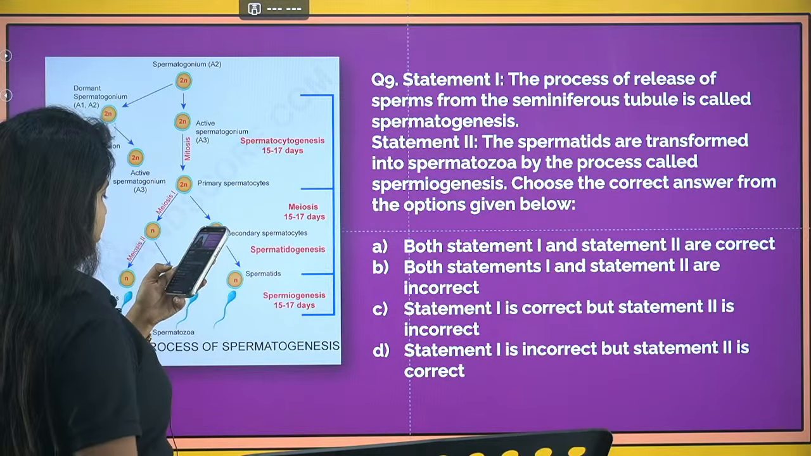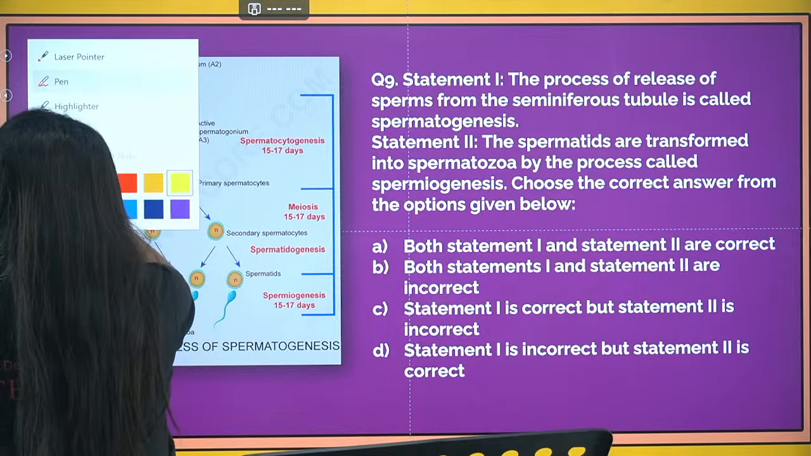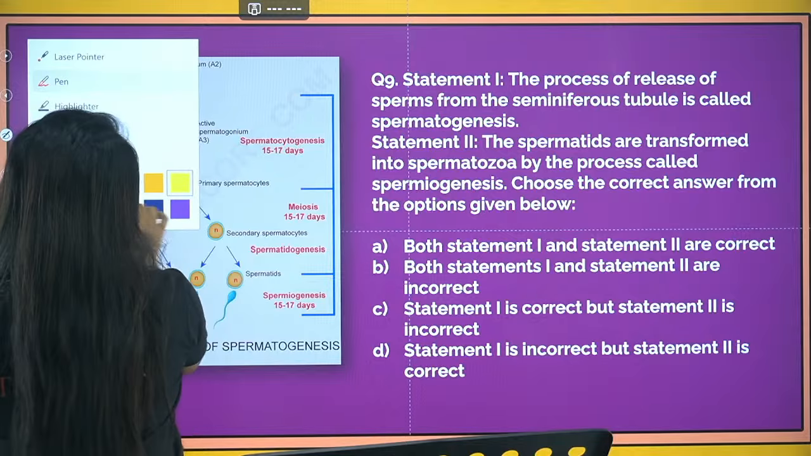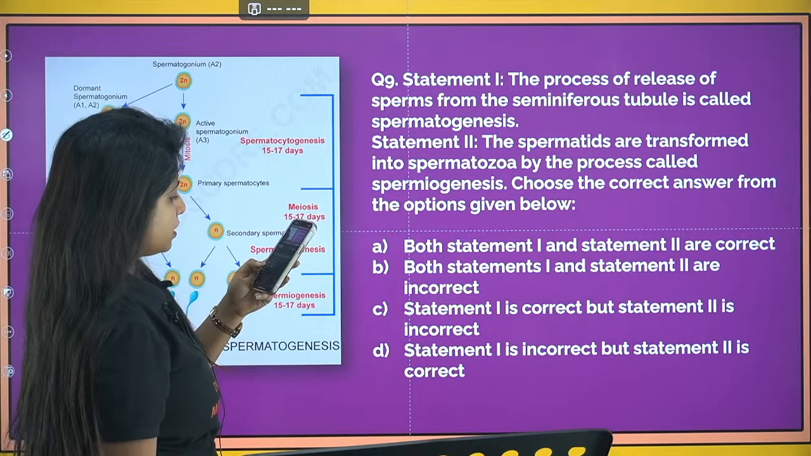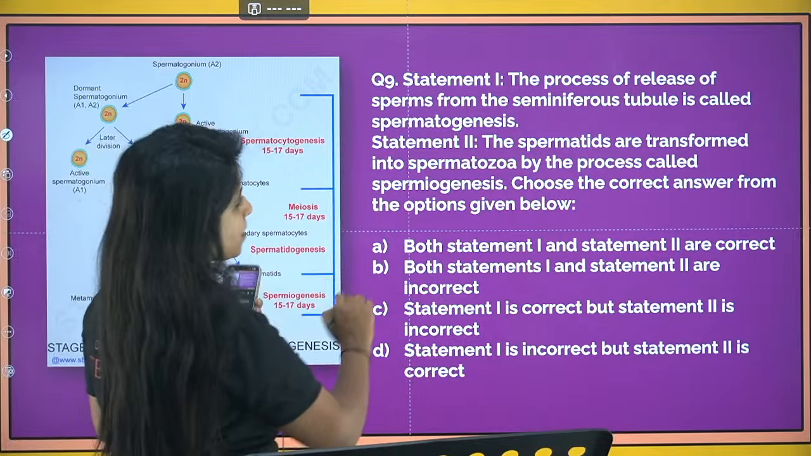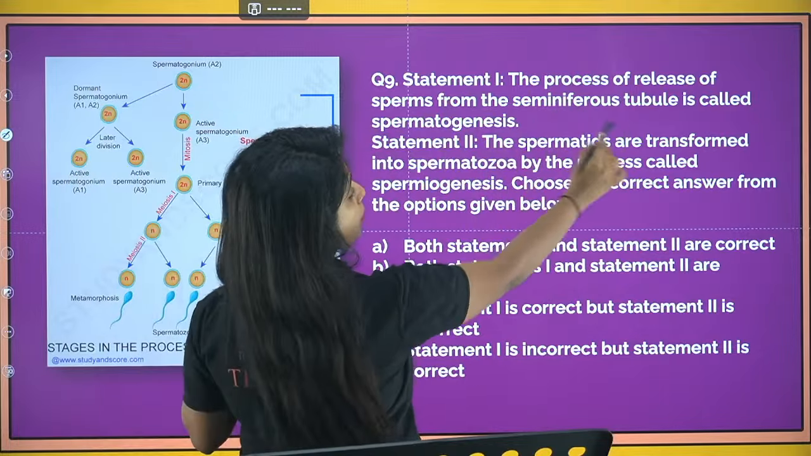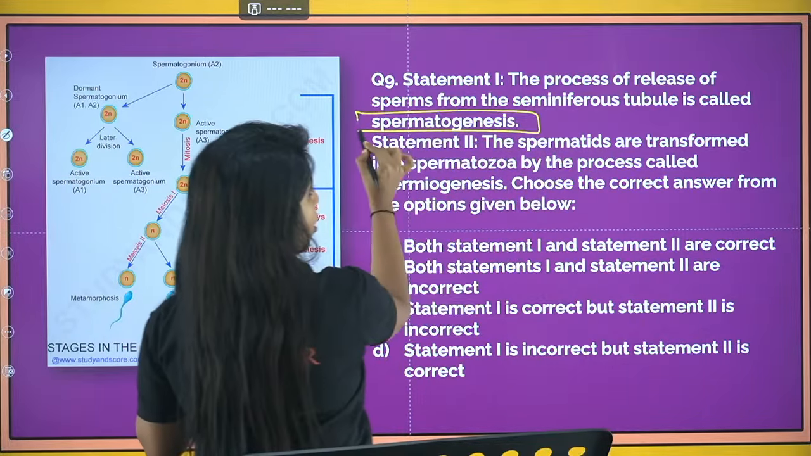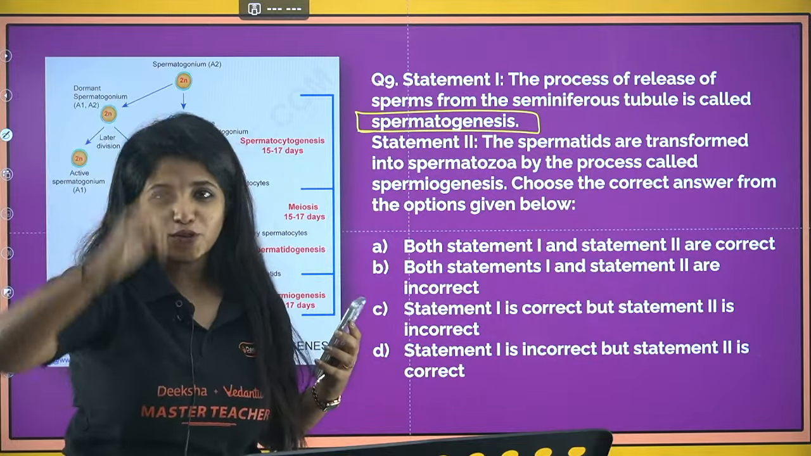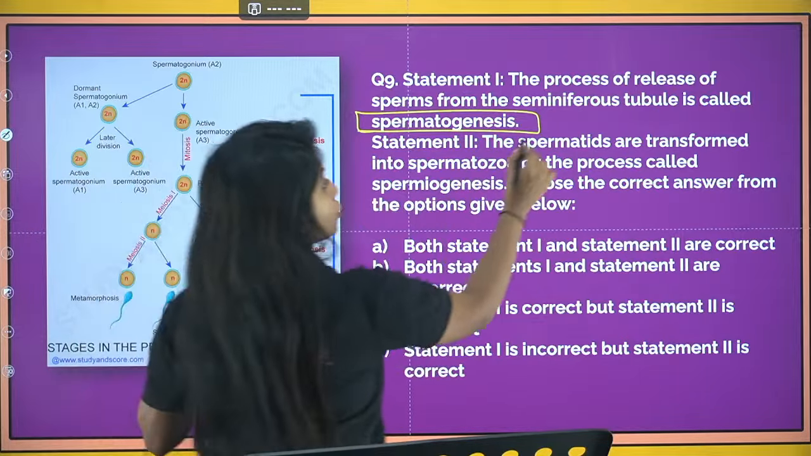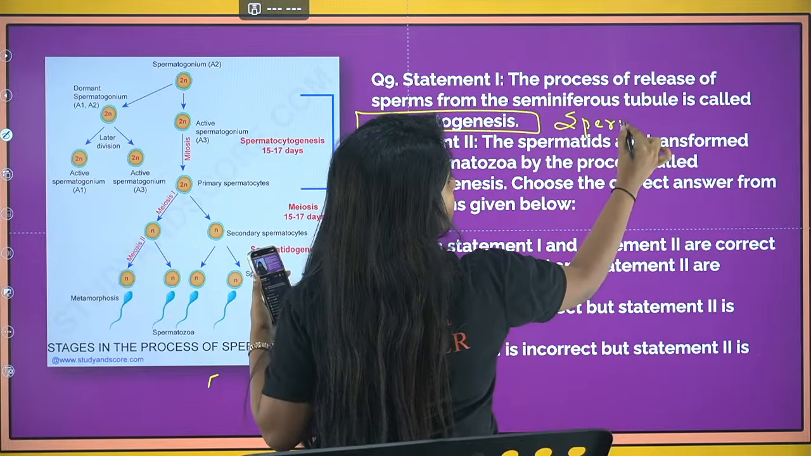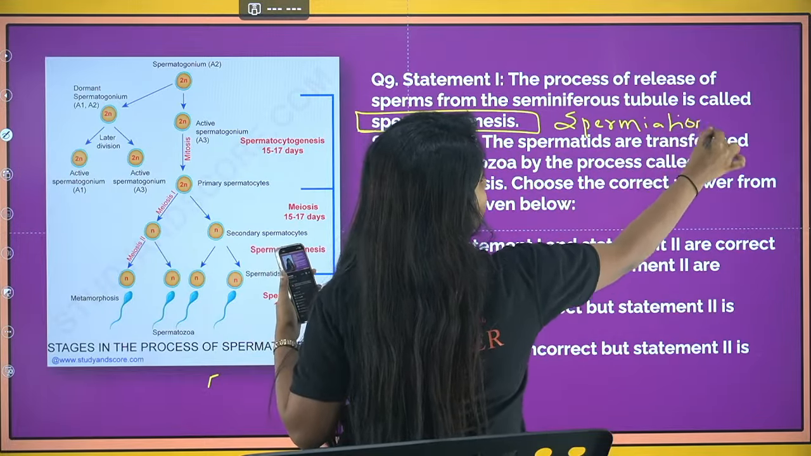So we have Prithvi as well as Vinay, Rishi, everyone telling the answers. Someone is saying D is the answer and Bhuvan is saying A is the answer. Okay, let's see. The process of release of sperms from the seminiferous tubules is known as spermatogenesis. Wrong. What is spermatogenesis? The whole process of formation of sperms. The release of sperms from the seminiferous tubules is known as spermiation; you can remember it like that, spermiation.